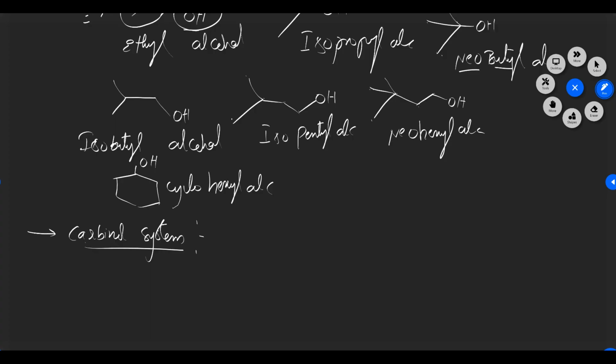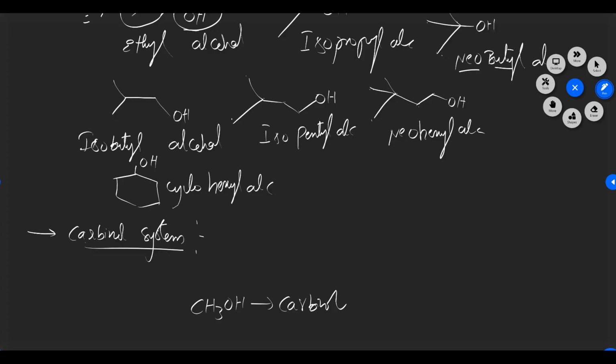Now what is the simplest monohydric alcohol? Methyl alcohol. Before methyl alcohol we can write any alcohol. First, one carbon, OH group is required. That is called methanol. So it is CH3OH. This is the simplest alcohol, the first alcohol. So this alcohol we can call carbinol. He took the simplest alcohol and gave it the name carbinol.